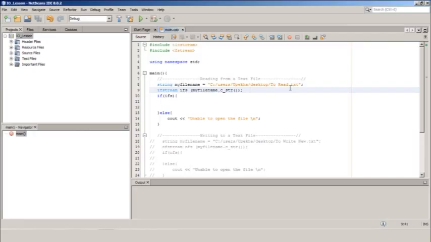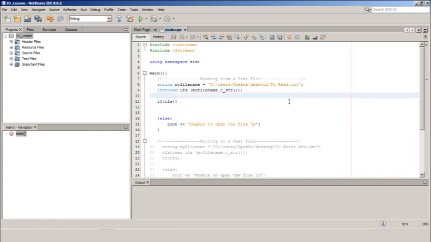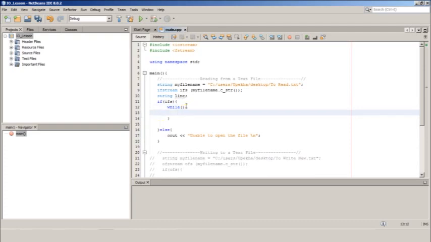So this is the code segment to open a file using the input file stream for the purpose of reading a text file. First of all, we need to define a string type variable called line. Each line of our text document will be assigned to this string type variable line. Now within the if statement, we need to define a while loop. As the condition, we call a function getline, and we pass two parameters. The first one is the input file stream, ifs, and the second parameter is our string type variable line.